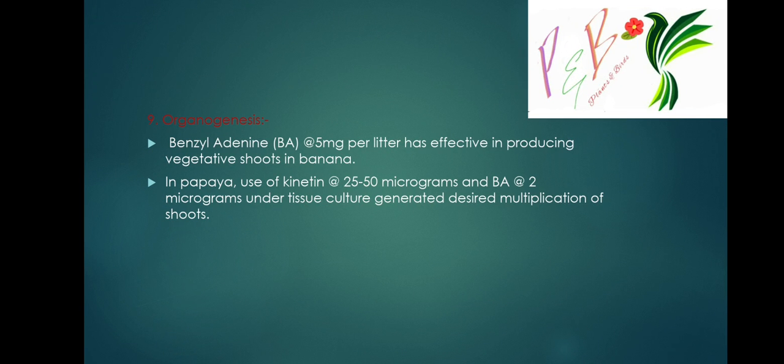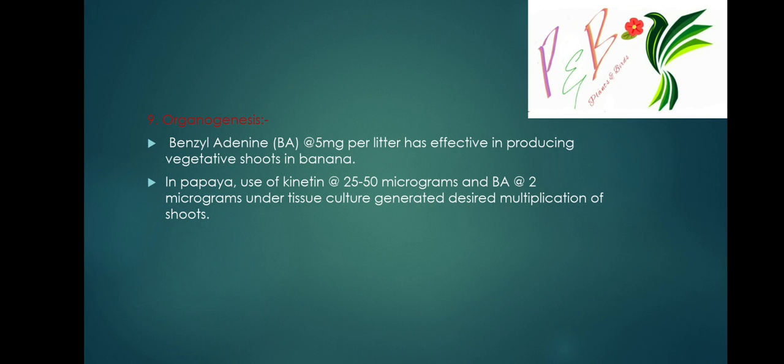Next function is organogenesis. Benzyl adenine, a synthetic cytokinin at 5 milligram per liter, is very effective in producing vegetative shoots in banana.